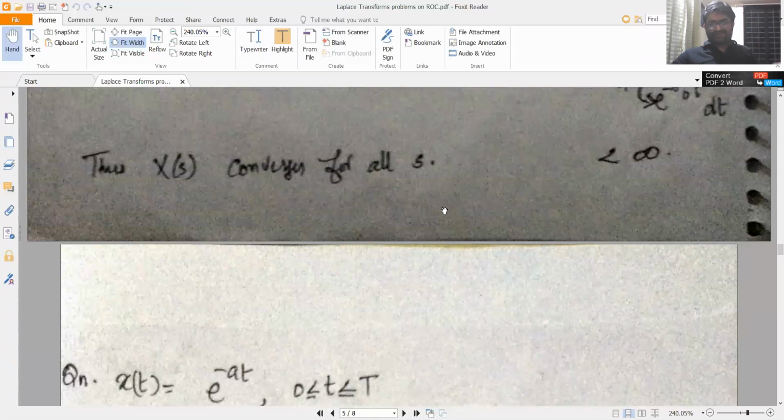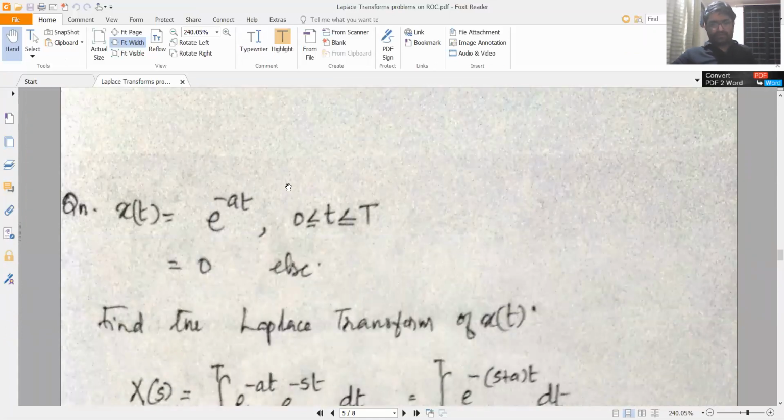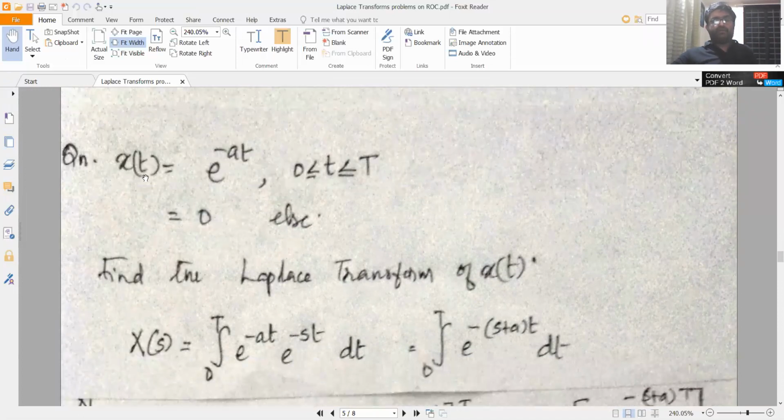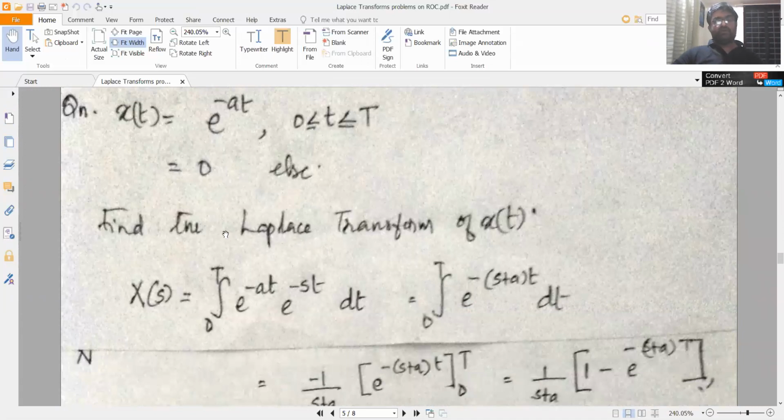Please go through that carefully, so it's easy to understand. Please spend 2 or 3 minutes going through the proof of that property. Now we'll find the Laplace transform of x of t equal to e raised to minus at between limits 0 less than or equal to t less than or equal to capital T. So it's a finite duration signal existing in the limits 0 to capital T, and it's equal to 0 otherwise. Now, find the Laplace transform of this signal x of t.